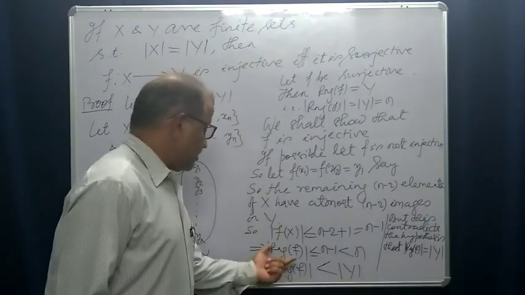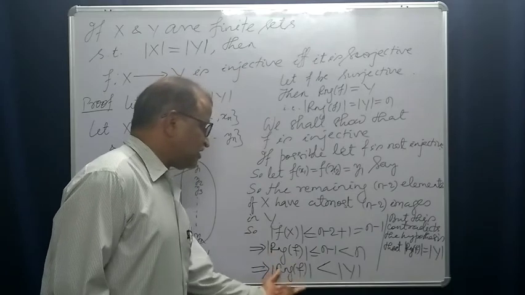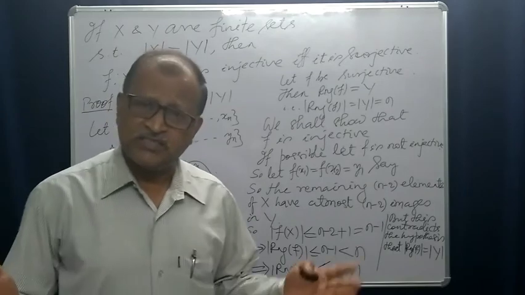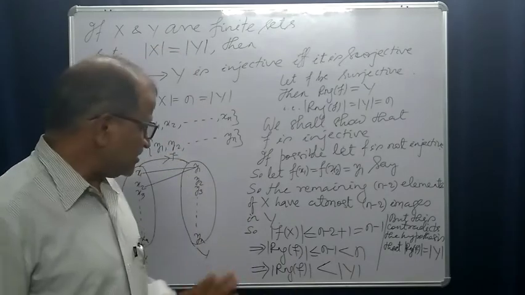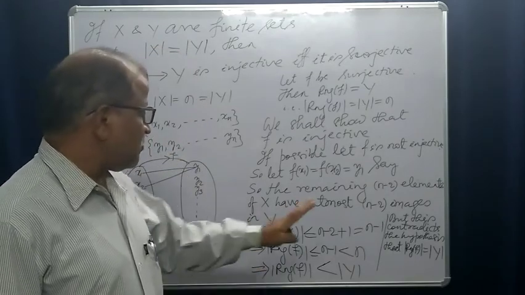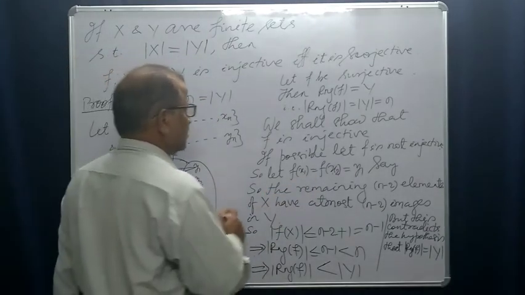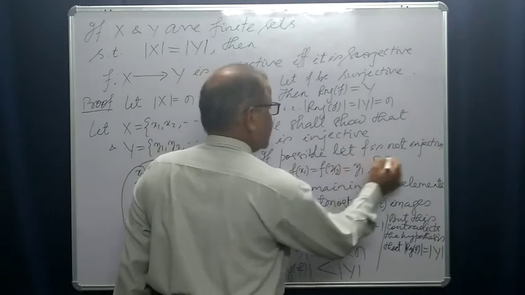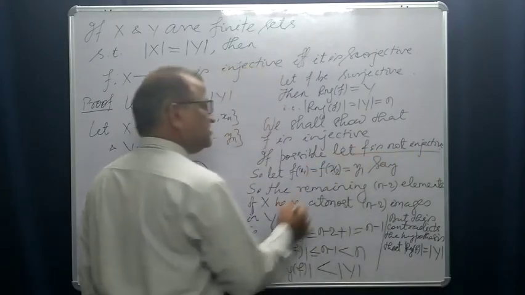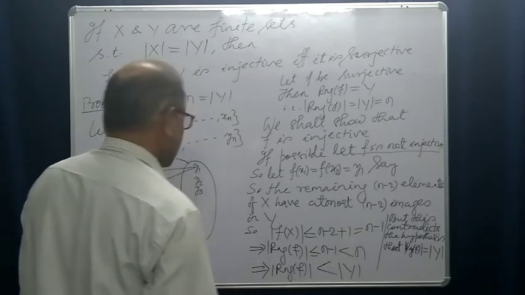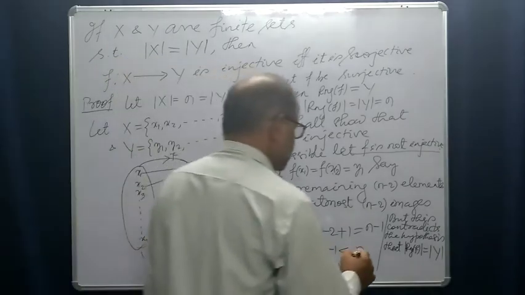But here, cardinality of the range is less than the cardinality of y. This is a contradiction to our hypothesis. So our assumption that f is not one-one is wrong.